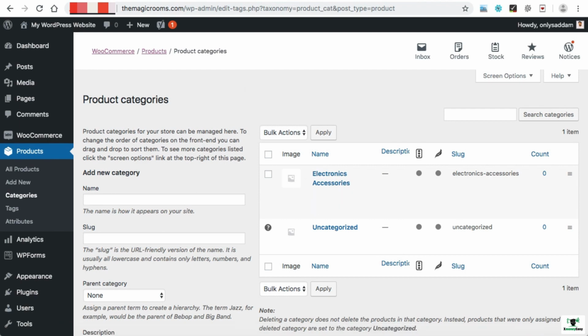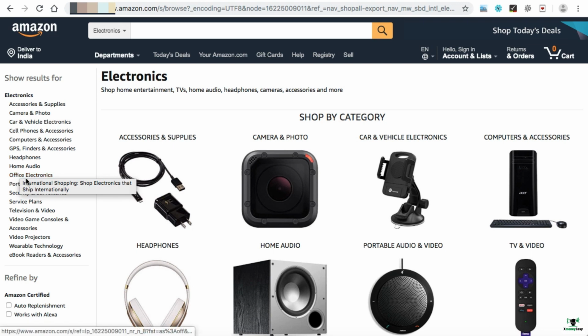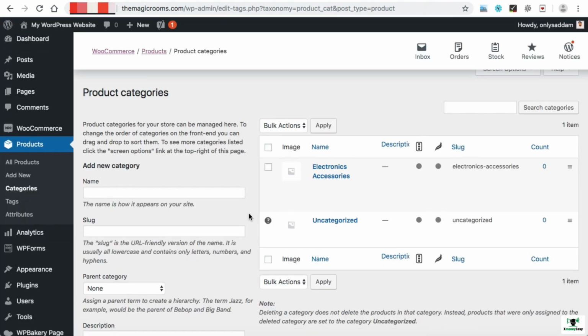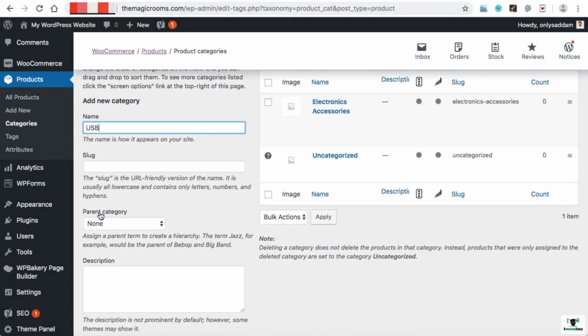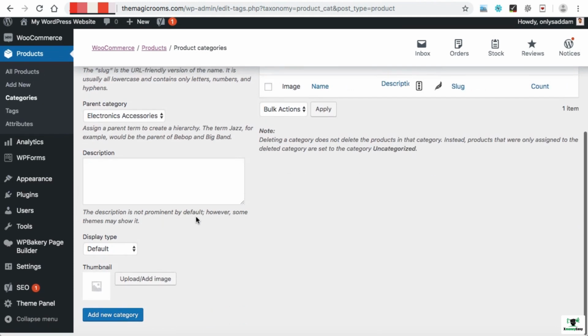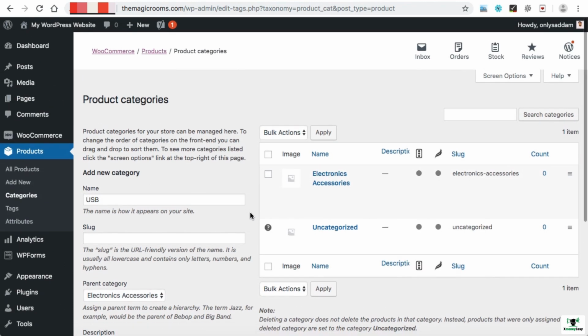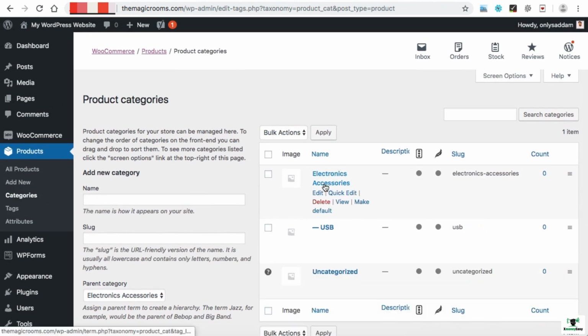In the same way, you can add more product categories like home audio, office electronics, whatever product category you would like to add into the website, just go ahead one by one and add them over here. Now, if you would like to make a subcategory of an existing product category, you just need to do one thing. For example, let's add a USB under this electronics accessories. So here you can mention USB. The process is the same, but you need to select the parent category from this drop down. So from here you can select electronics accessories and then add new category. So this USB will be assigned as the subcategory of electronics accessories. As you can see, it appears under it with a hyphen sign.